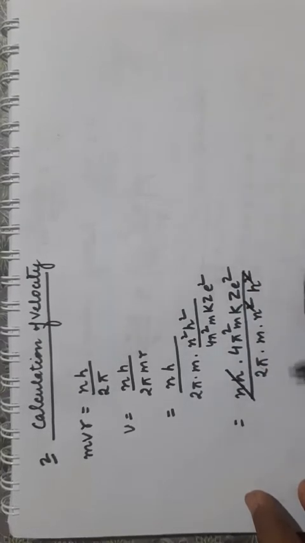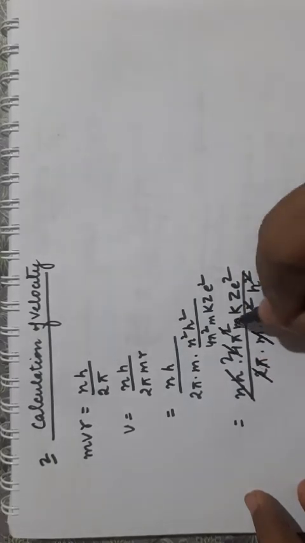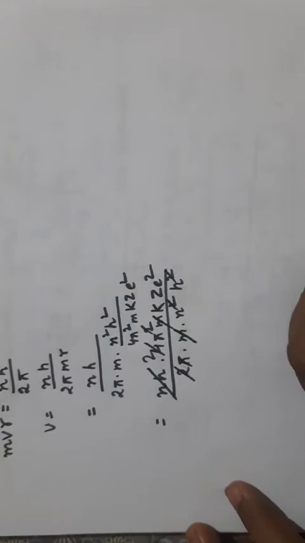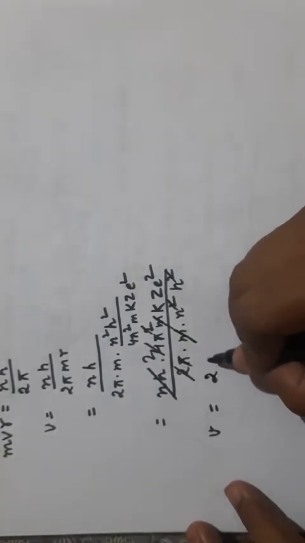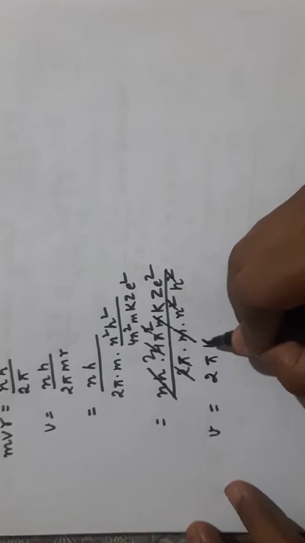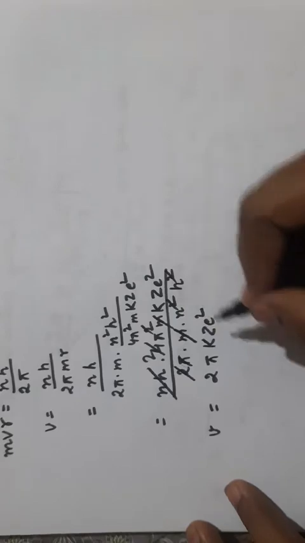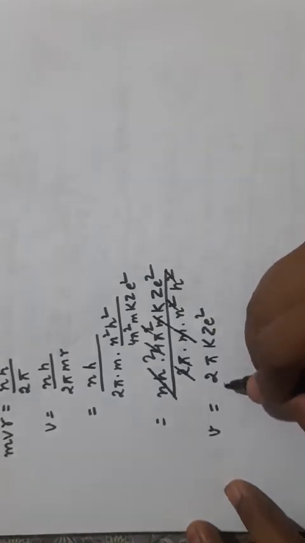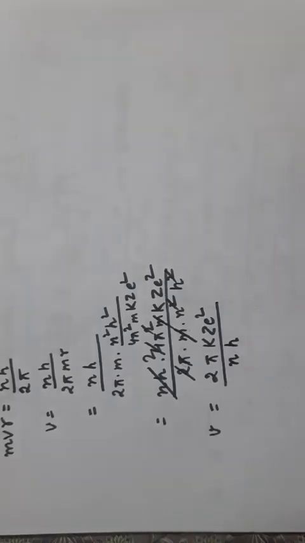This will get cancelled out. Of the 2 pi, 1 pi will get cancelled out, mass will be cancelled out. So what is left here? v is equal to 2 pi k z e square upon n h.